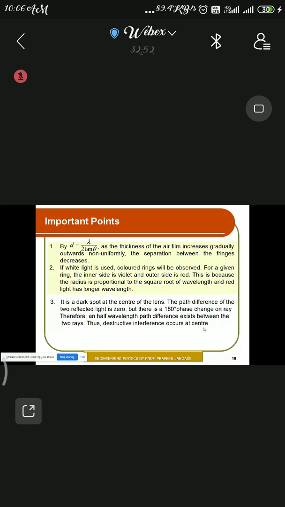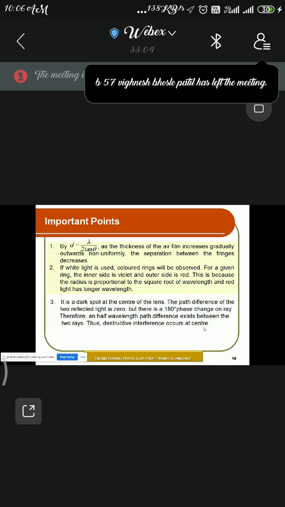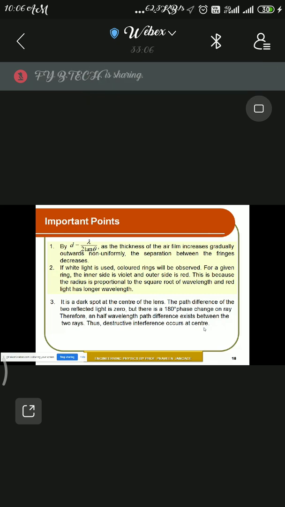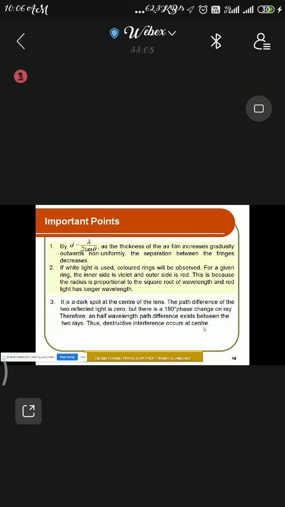Due to this 180 degree phase difference, the path introduced is lambda by 2. Lambda by 2 or 3 lambda by 2 is the condition of destructive interference, that is, an odd integral multiple of half wavelength. Therefore the center spot appears dark. So these are some important points from this Newton's ring experiment setup.